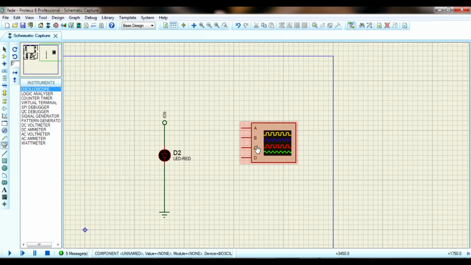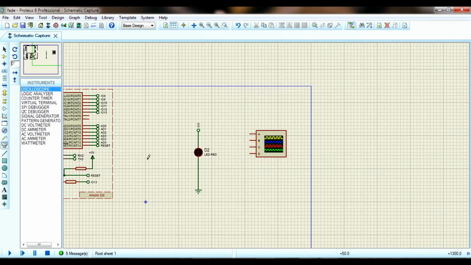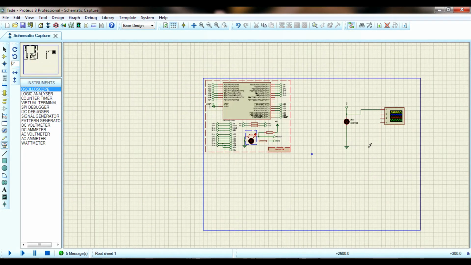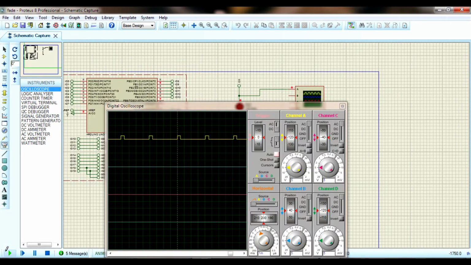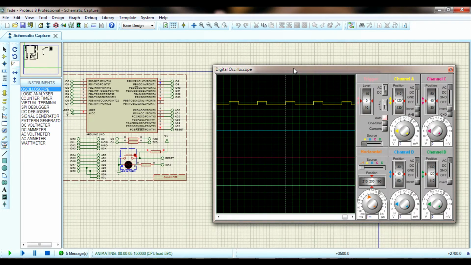After placing it shows A, B, C, D. That means it has 4 channels. They are A, B, C, D. So you can connect to whatever channel you want. So I am going to connect A to the 9th pin. So we can see the Arduino output, that is the PWM signal from the Arduino Uno. After connecting A to the 9th pin, click on start simulation. If the LED is not showing the fade effect, you can see in the oscilloscope the PWM signal. So you can see the PWM signal in the oscilloscope.